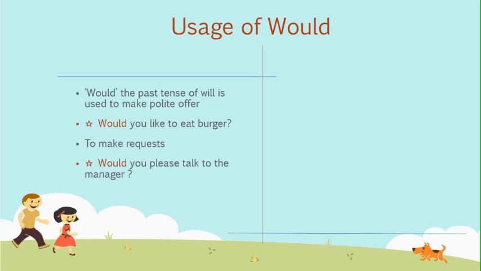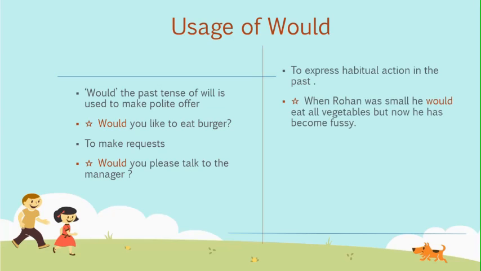Although will is also used to form a request, in a formal setting we can say, will you talk to the manager, if we are in an informal situation. Next use of would is to express a habitual action in the past. When Rohan was small, he would eat all vegetables, but now he has become fussy.